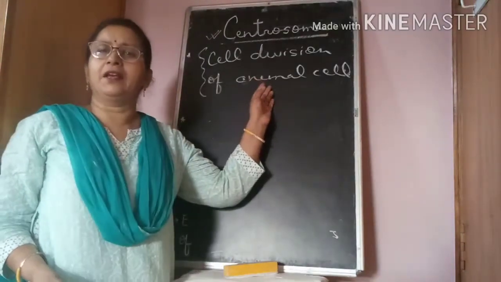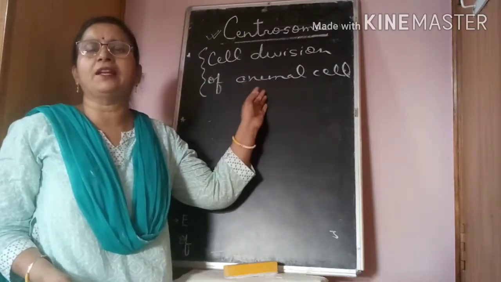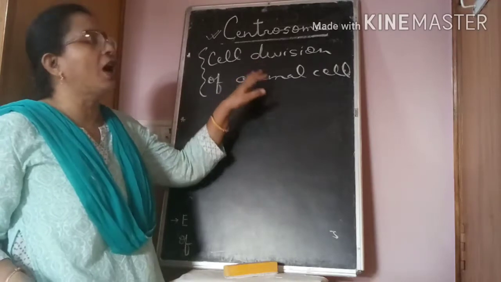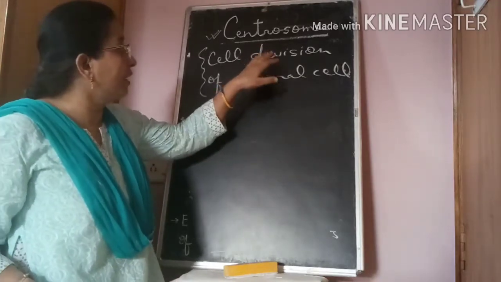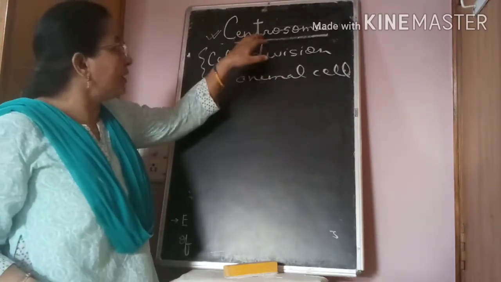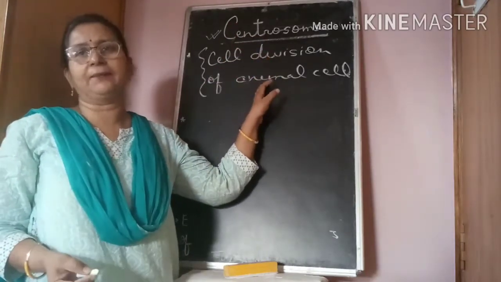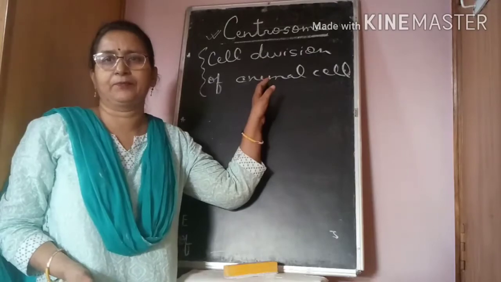How it plays its main role, you will see in next classes. Right now you have to learn only and only its function. What is the role of centrosome? It is helpful in cell division in animal cells.